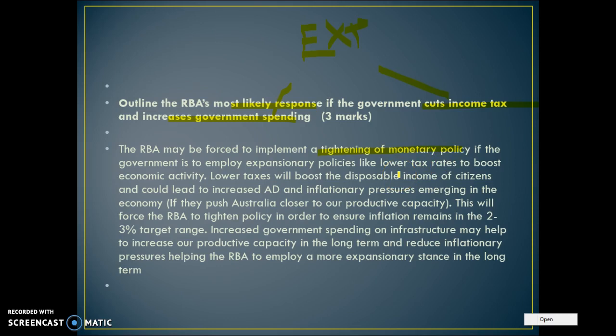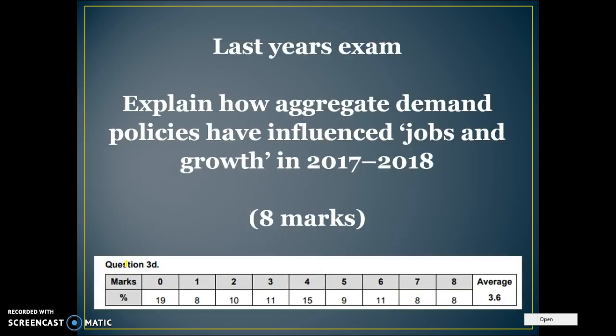like lowering taxes. Explain why this might lead to inflation. So lower taxes will boost disposable income and could lead to increased aggregate demand and inflationary pressures. This will force the RBA to tighten monetary policy in order to keep inflation within 2 to 3%, always link it to their main goal. And increased government spending may also help to increase our productive capacity and reduce inflationary pressures. So they may be able to employ a more expansionary stance in the long term because of the benefits for cost-push inflation in the long term, but because they're both expansionary policies, they may have to increase interest rates in the short term.